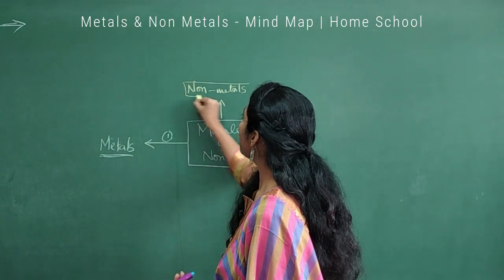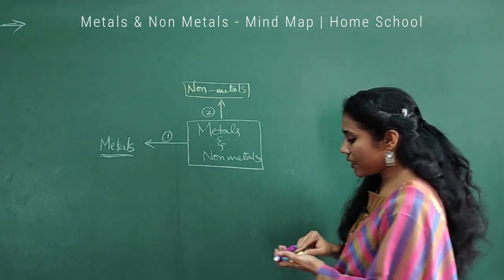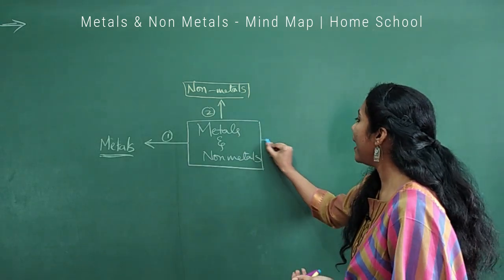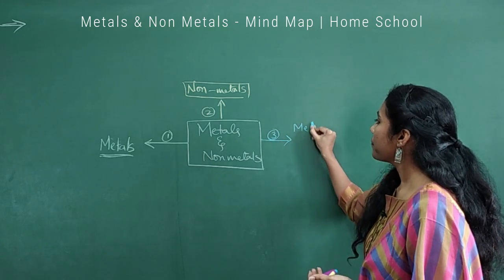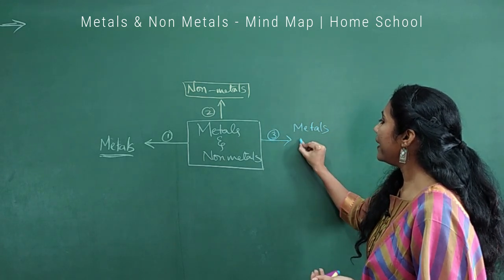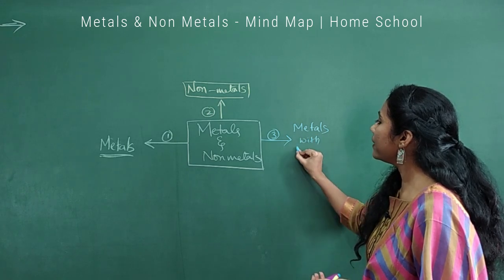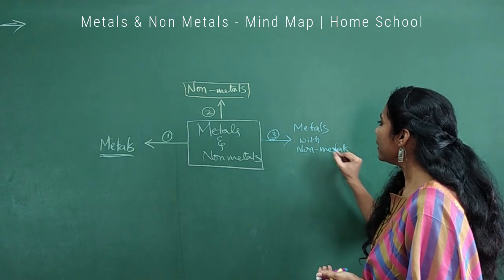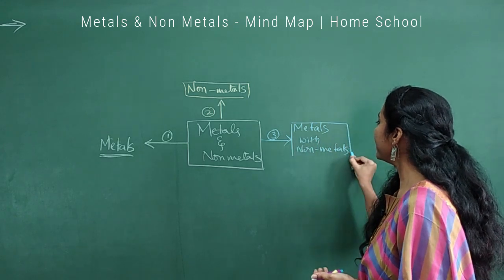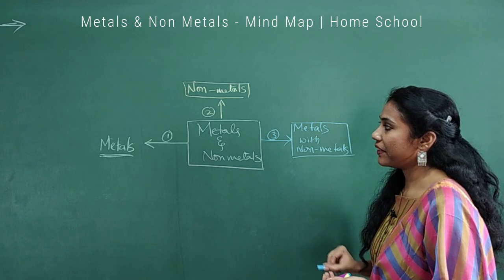Clear? And the third important concept is about the reaction of metals with non-metals. So what happens when metals react with non-metals? All about ionic compounds you will study in this particular heading, right?